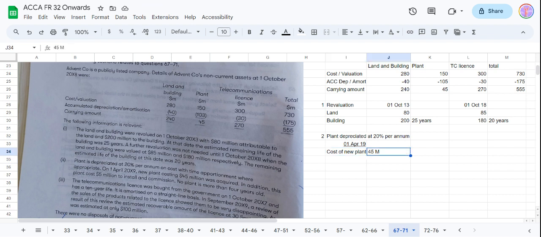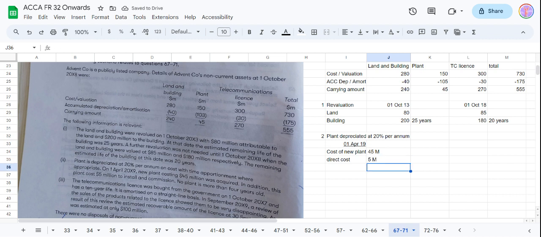So plant is depreciated at 20% per annum. On 1st April 19, they acquired new plant for $45 million. In addition, this plant cost $5 million to install and commission. So there are some direct costs associated with it, installation and commission, which is 5 million.